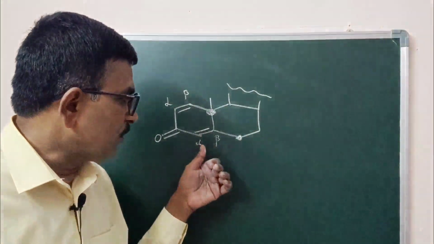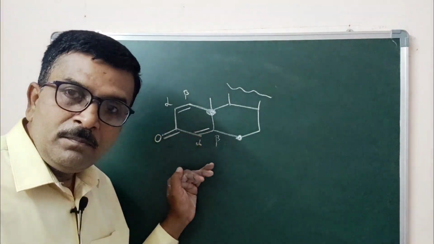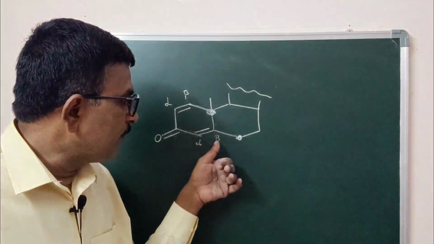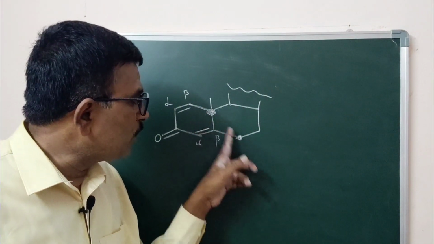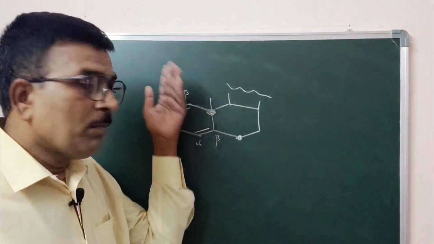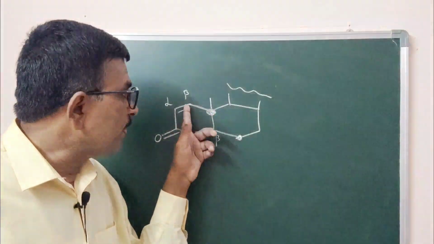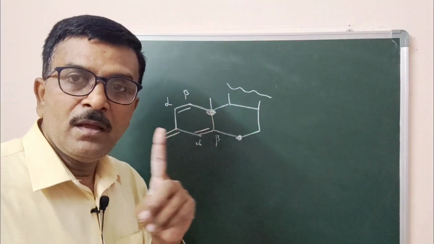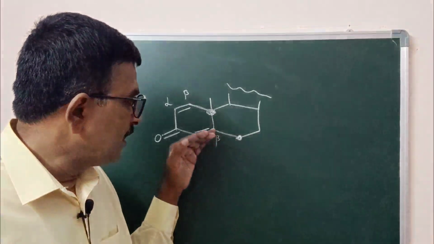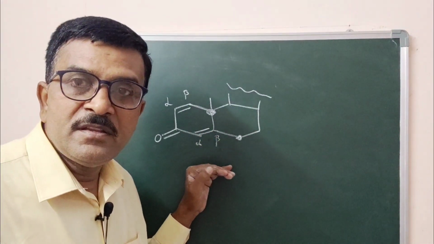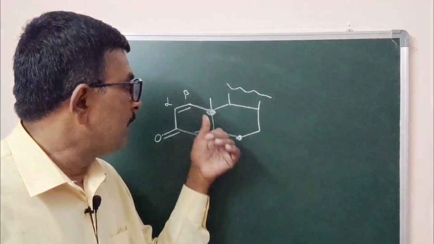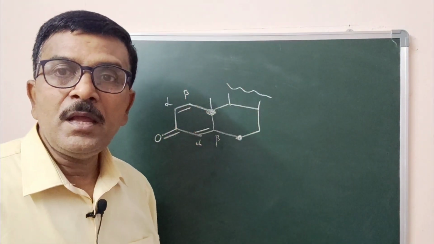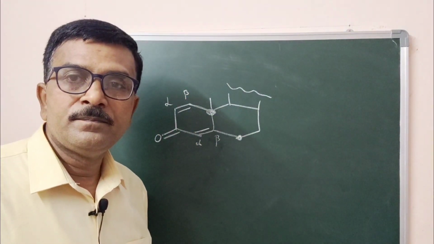You can clearly observe: the bottom conjugated system is disubstituted, and the top conjugated system is monosubstituted.